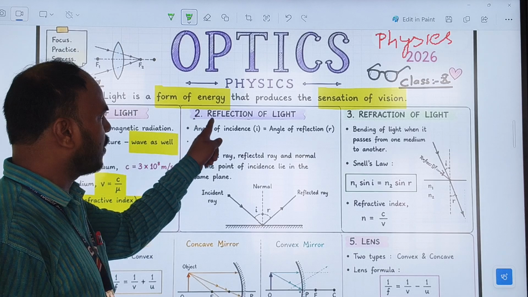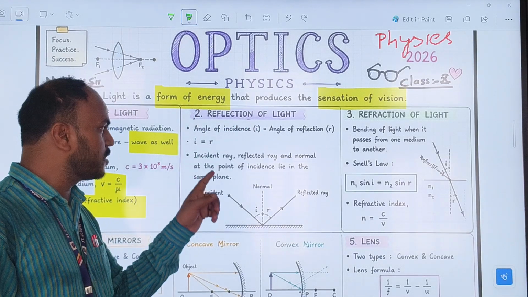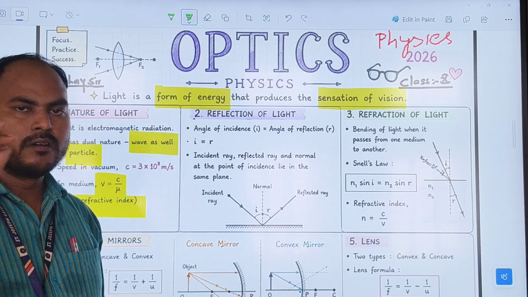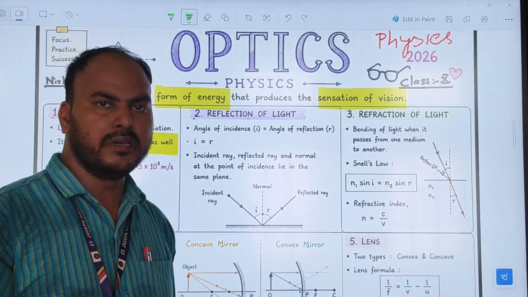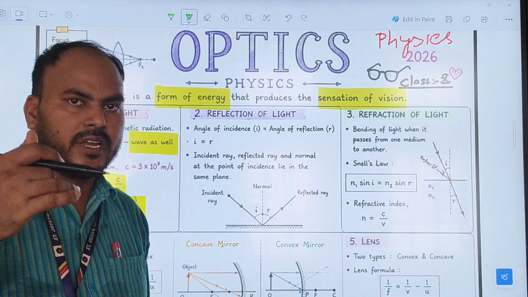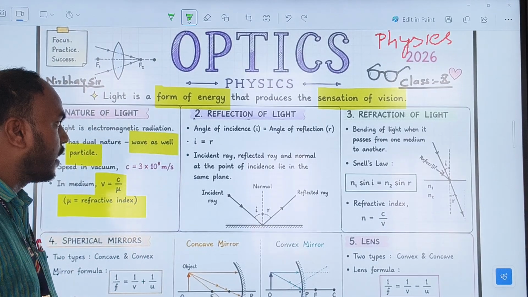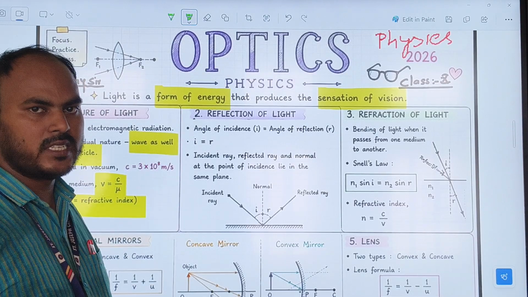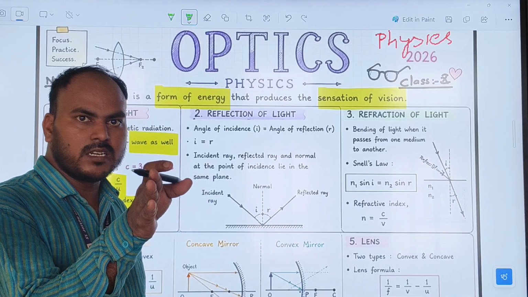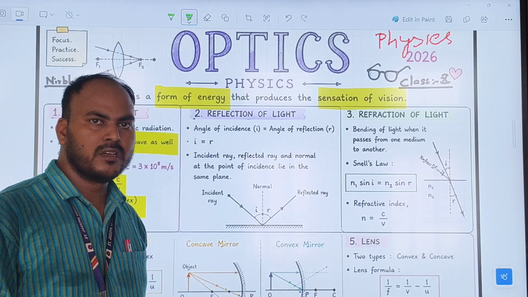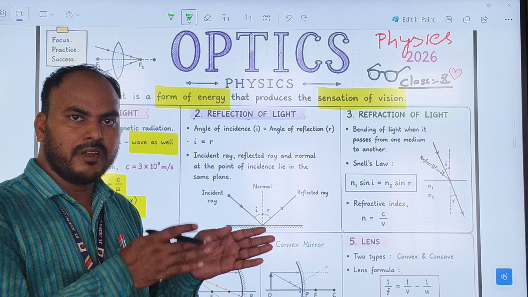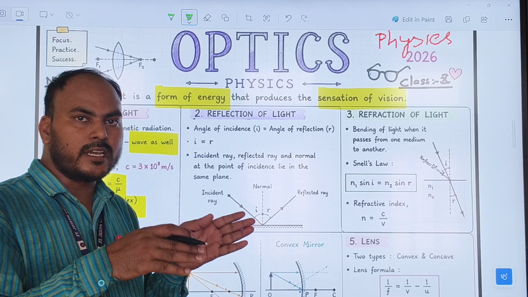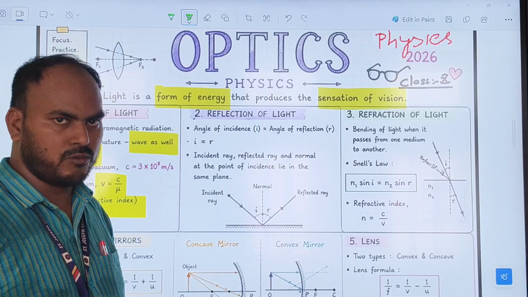Now the second point is the reflection of light. What is reflection? When a light ray strikes a mirror or a polished surface, it reflects back. That is known as returning back also. When it returns after striking the reflecting surface or mirror, the direction of the light ray is opposite to the earlier one.